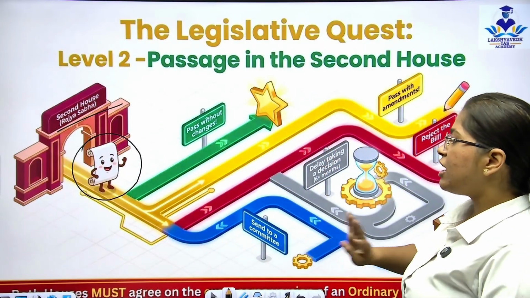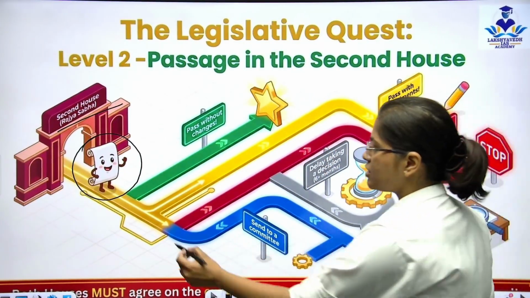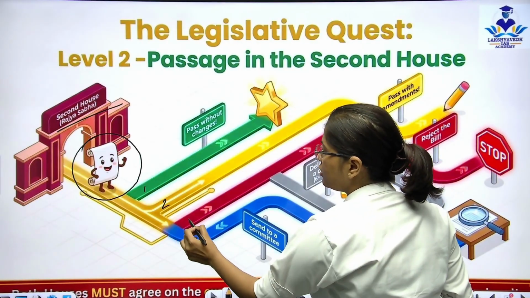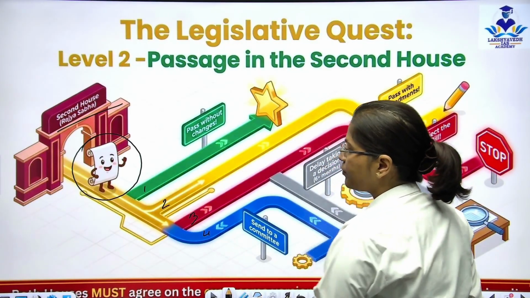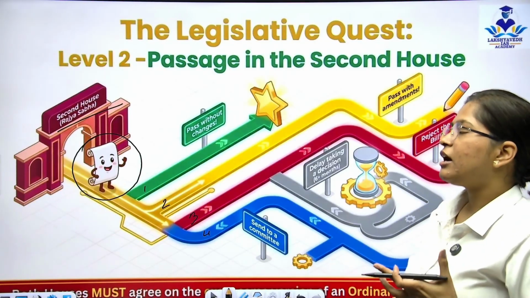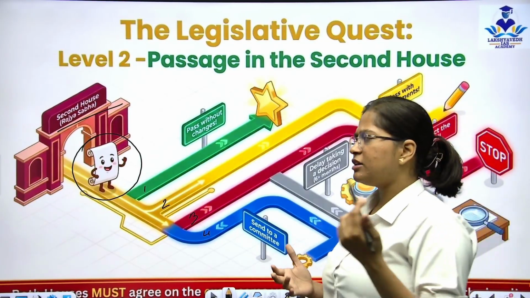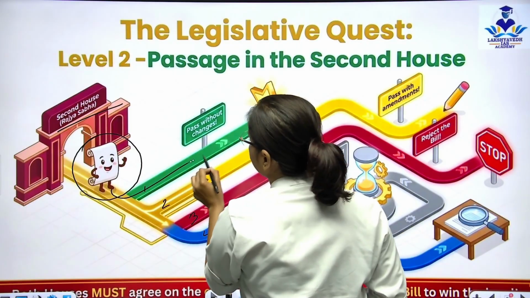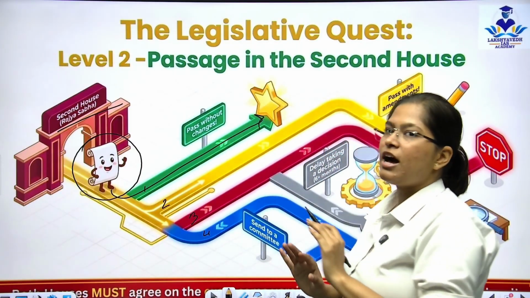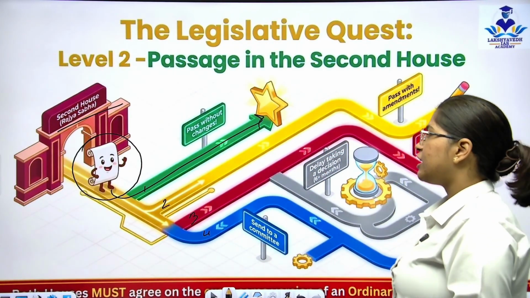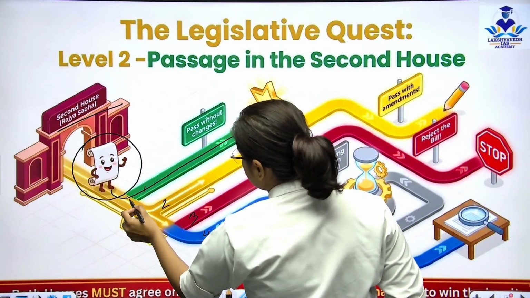So here, 4 things can happen. As you can see, there are 4 roads here: 1, 2, 3 and 4. So first, if there are no changes suggested by the Rajya Sabha, the bill basically is passed and turned into an act. That's it. After that, if there are any changes suggested by the Rajya Sabha,